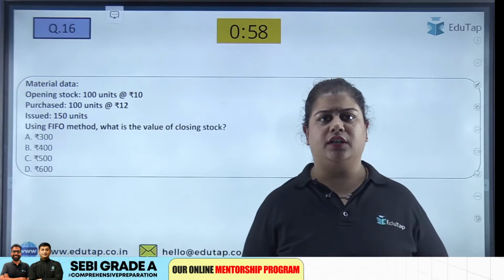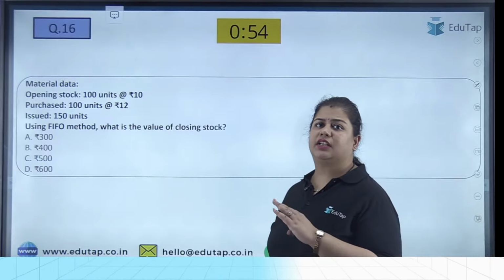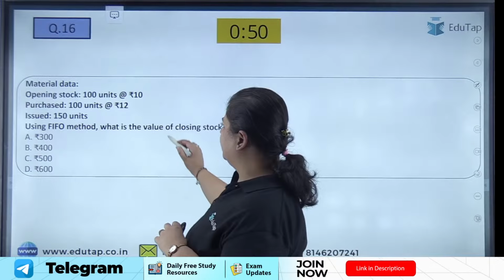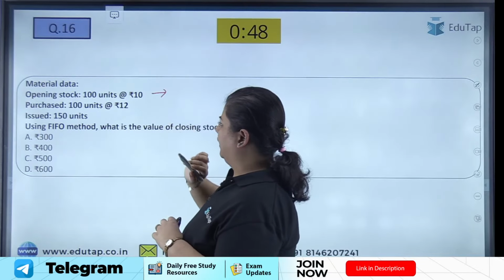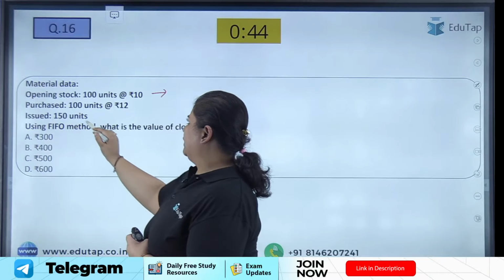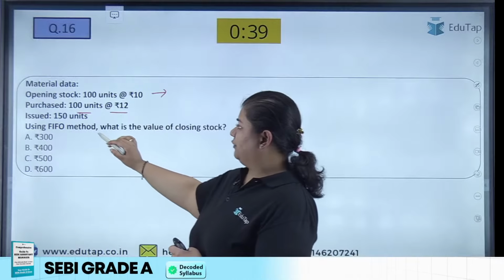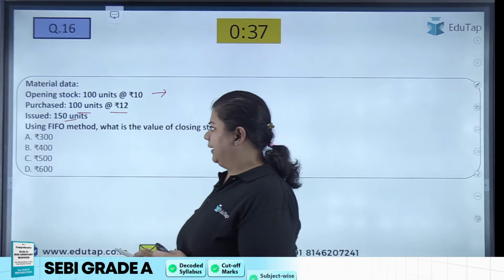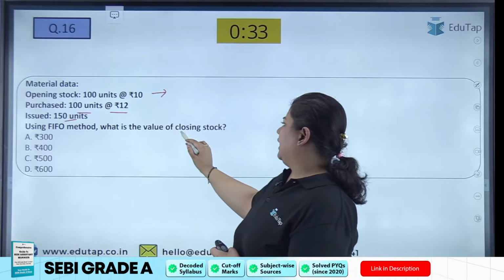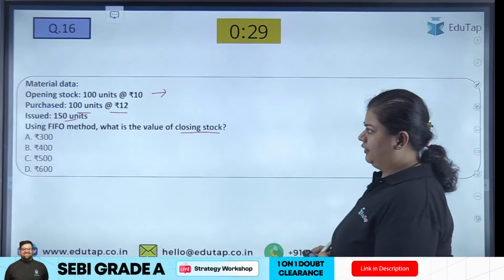Now the next question is again numerical, and it uses the FIFO method. Opening stock is 100 units at the rate of 10. That means in our inventory 100 units are there at 10 rupees. Then we have purchased 100 units at the rate of 12 rupees. We have to issue 150 units using the FIFO method. What is the value of closing stock? That means what is the value that is left in our inventory?